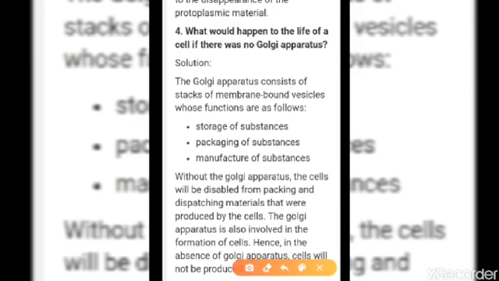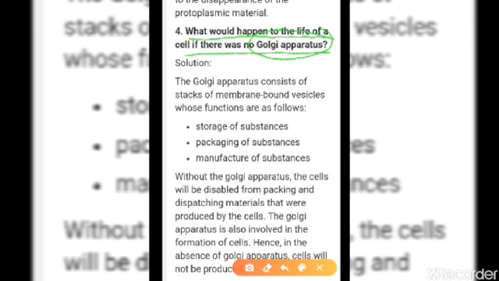What would happen to the life of a cell if there was no Golgi body? What is the function of the Golgi body? The function of the Golgi body is packing, storing, and manufacturing.